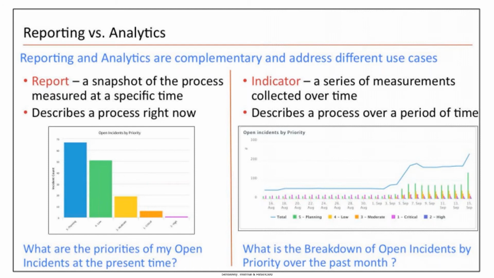So the reason is, as you can read here, the snapshot of the process measured at a specific time, nothing but the current. If I have to take an example, number of open incidents today, that's all that we can see using reporting. What was the open incident count yesterday? That we cannot see using reporting.